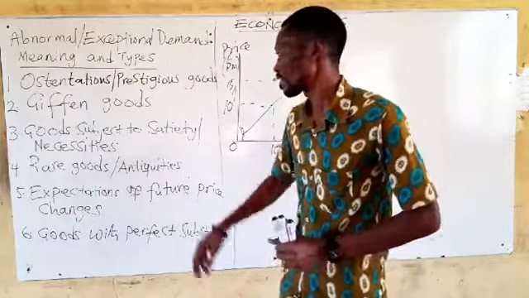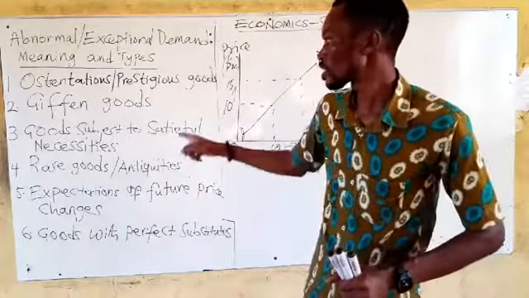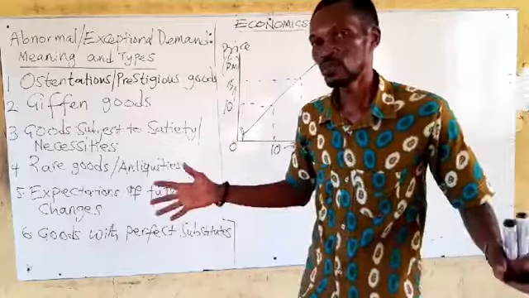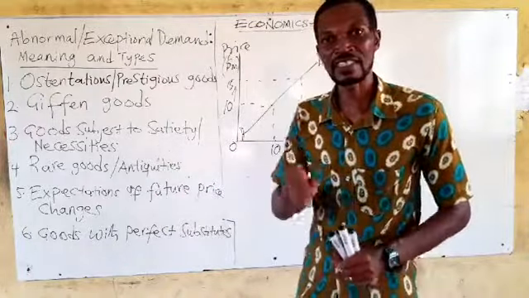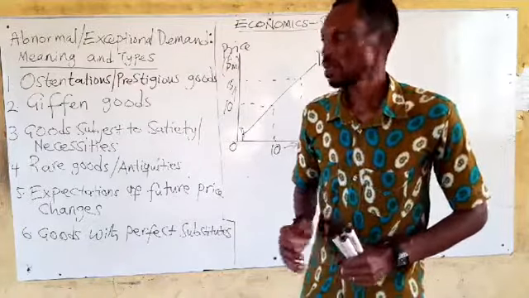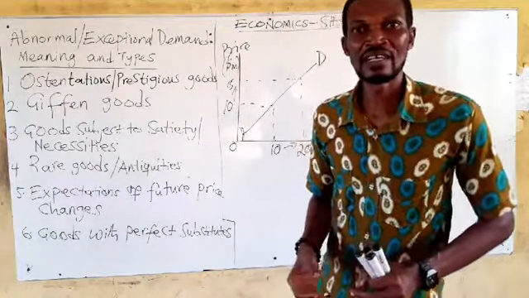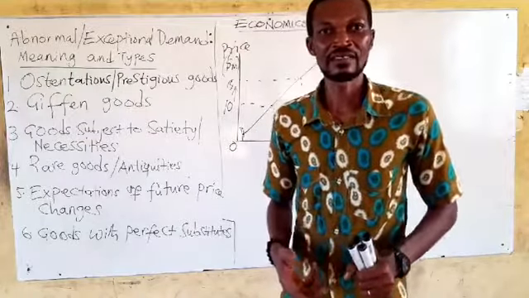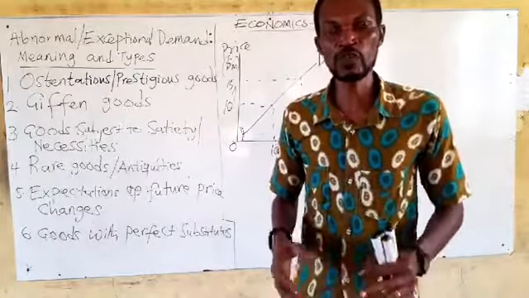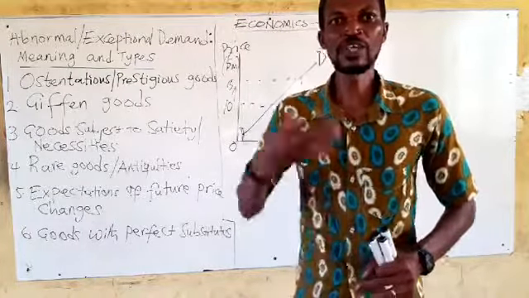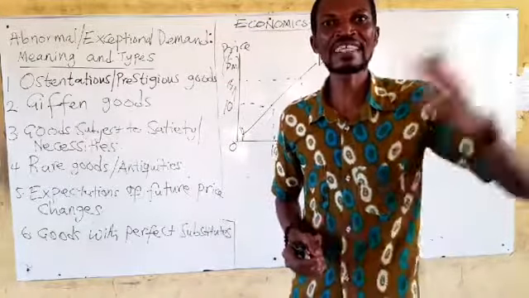This is satiety. It is coined from the word satisfaction. Goods subject to satiety, you might call them necessities. Not necessarily, but they can be termed necessities. You see, goods that are subject to satiety means that they are needed to a certain point. A certain quantity is needed for use of people. Beyond such a quantity that the person might need, the person will not need extra.